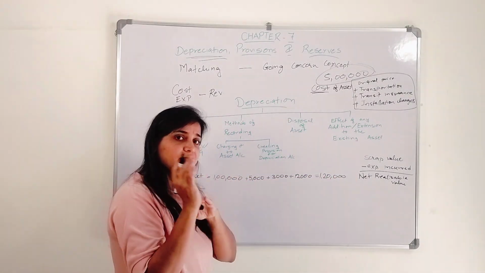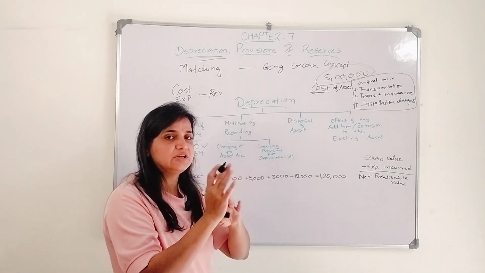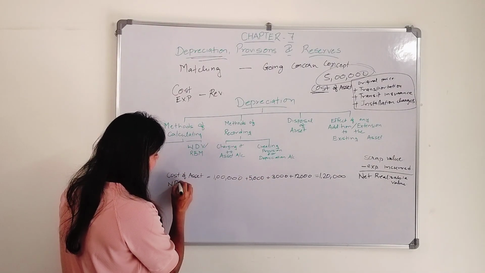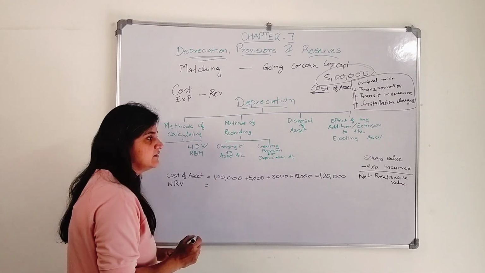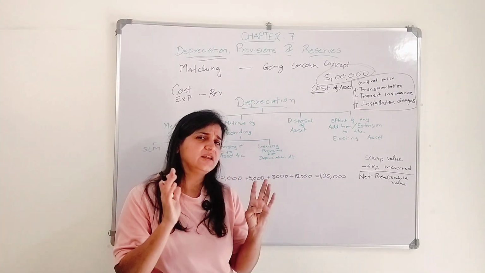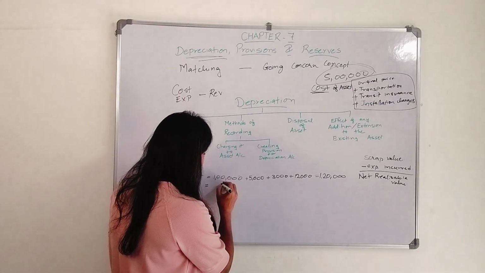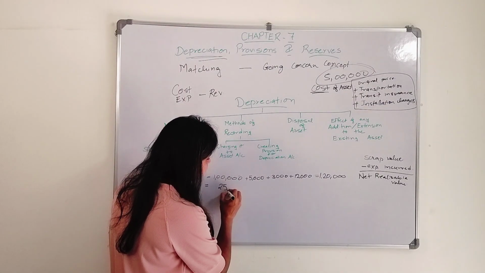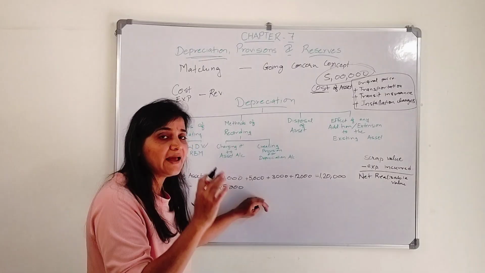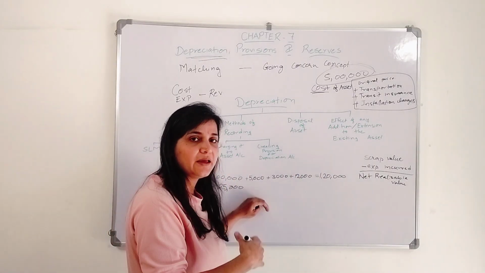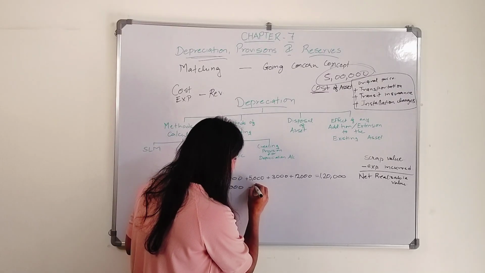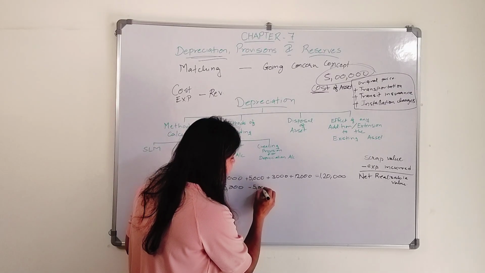Now I know if I sell this particular machinery, I am going to receive, here I will calculate the net realizable value, NRV is net realizable value. So I know if I sell this machinery, I am going to receive 25,000. But I have to pay for the transportation from my building to the scrap dealer, so he is going to again charge me, let's say, 5,000.